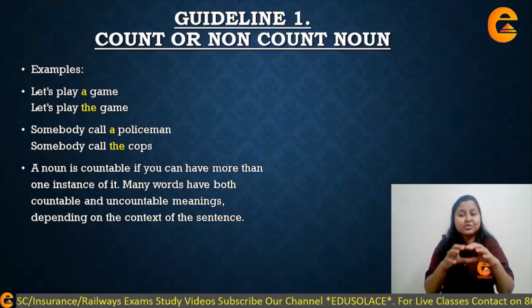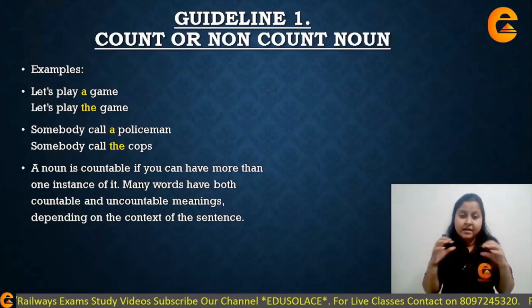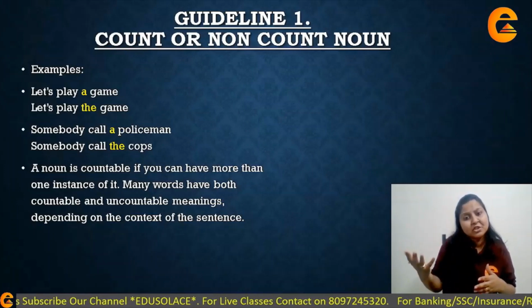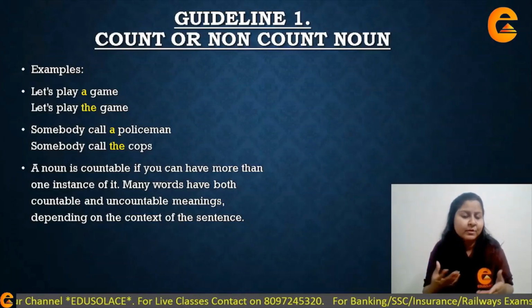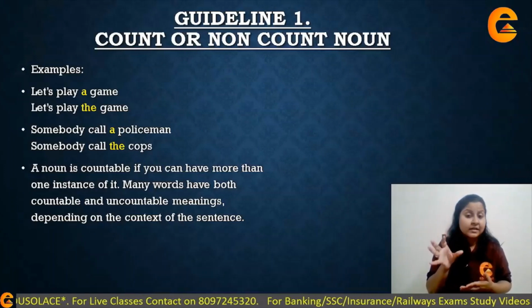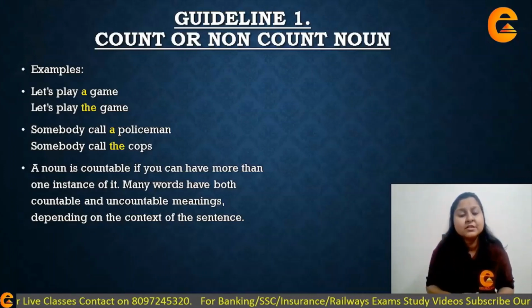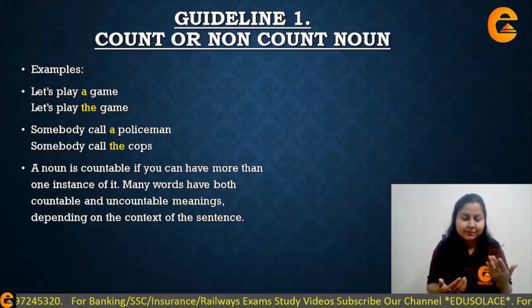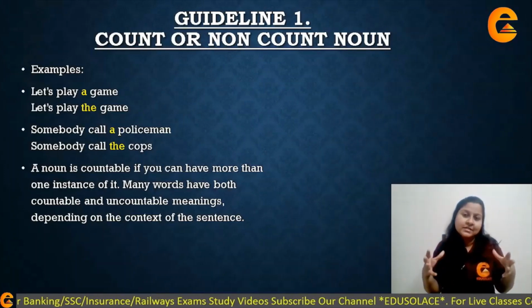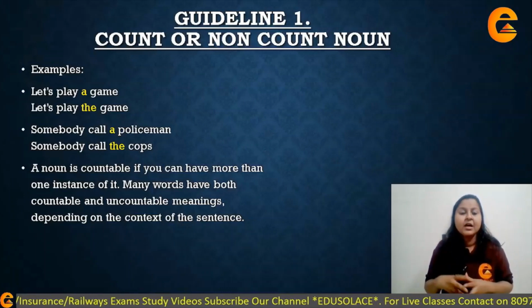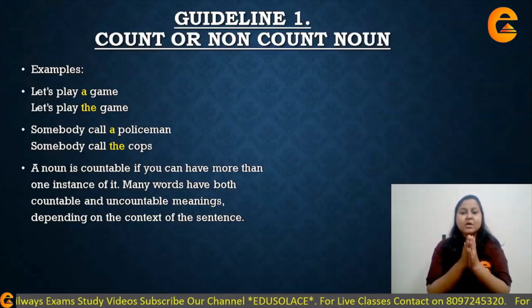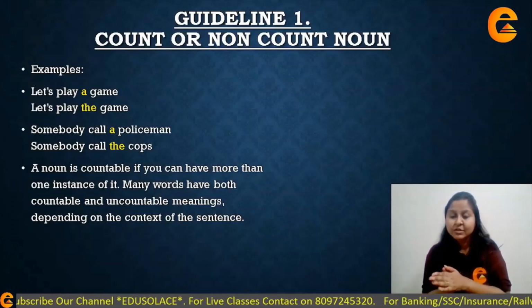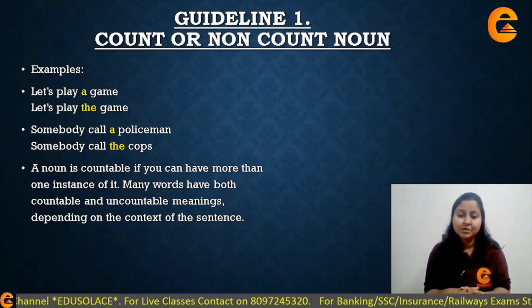So I should simply put it in the correct way, that is I have information या I have some information या I have more information. तो इसके जगह आप article के जगह आप ऐसे कोई quantifiers use कर सकते हो, like few, many, more, less. All of these can be used. Alright, so this was the very first guideline about count or uncountable nouns.